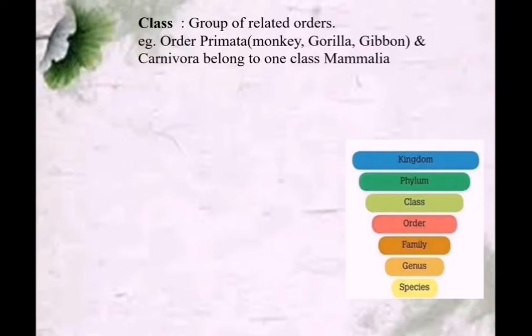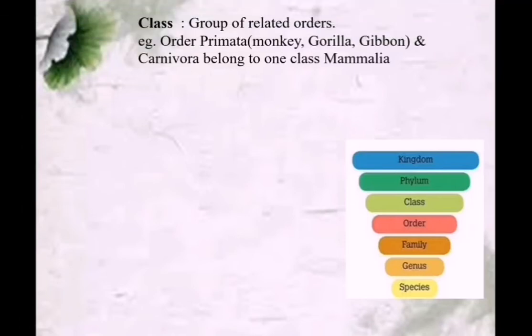And Carnivora. Now we have seen Carnivora. So this Carnivora and Primata are coming under the same class, that is Mammalia. So Carnivora, we know, includes the families Felidae and Canidae, that is cat and dog's family. So that and Primata, which includes monkey, gorilla and gibbon, they all are coming under the same class Mammalia.